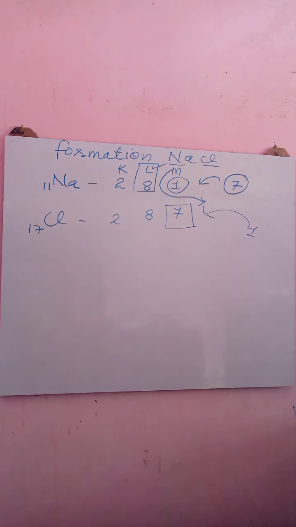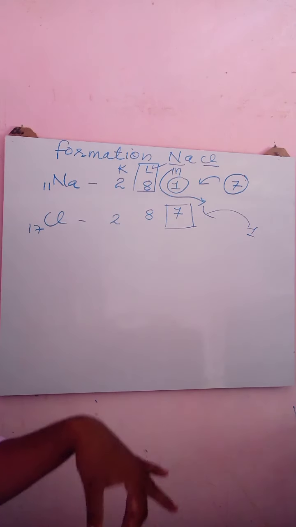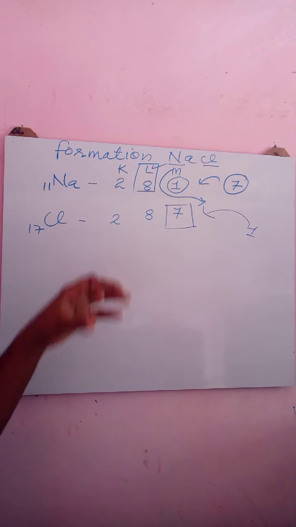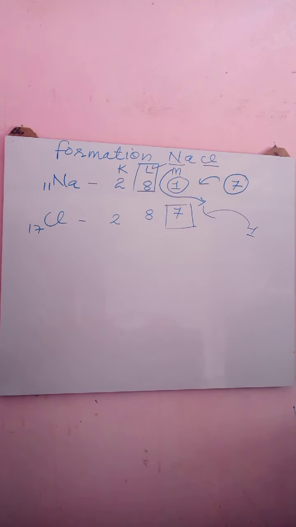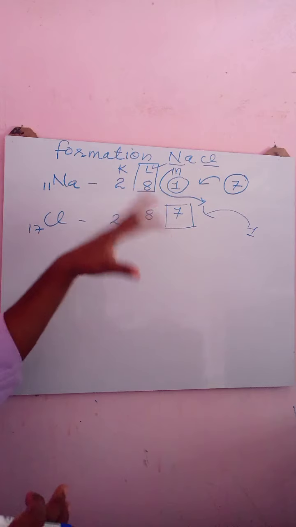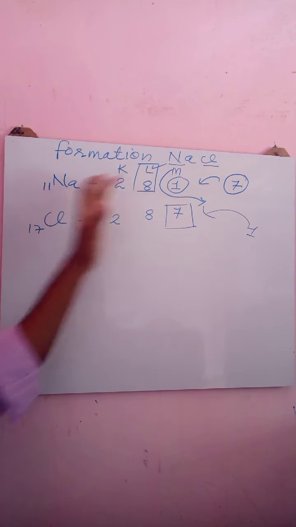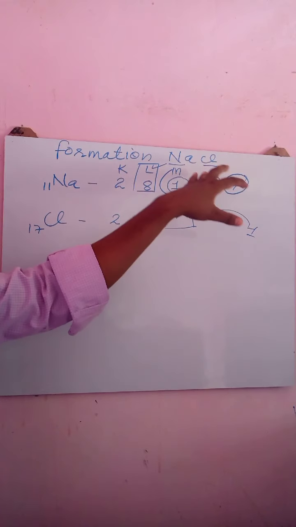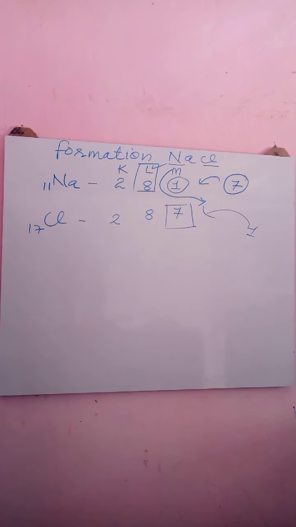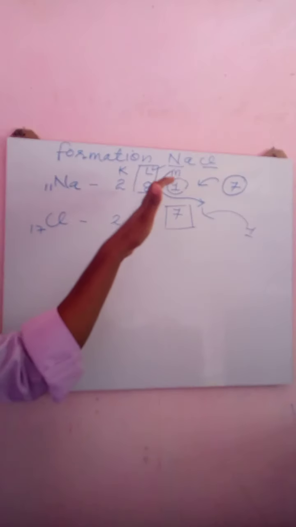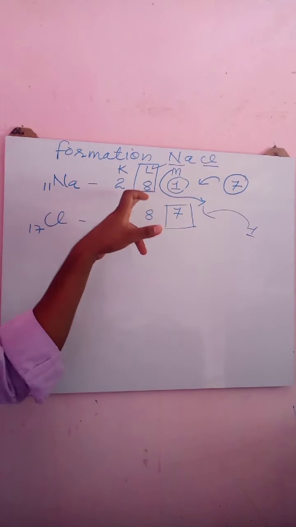So as I told you, the sodium atom needs to lose 1 electron so that it can become stable, while the chlorine atom needs to gain an electron. Right? So here the chemistry between sodium and chlorine is very clear. Sodium is losing an electron because it has 1 excess electron in the M shell. As it loses 1 electron, its outermost shell will be the L shell, and it has 8 electrons.